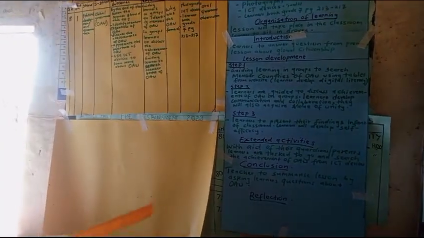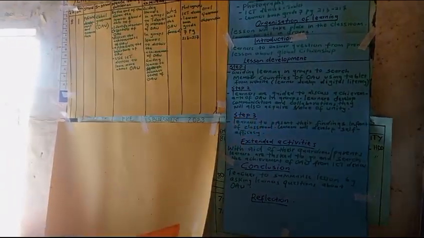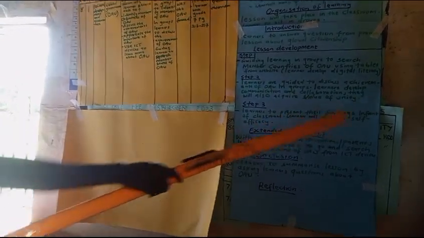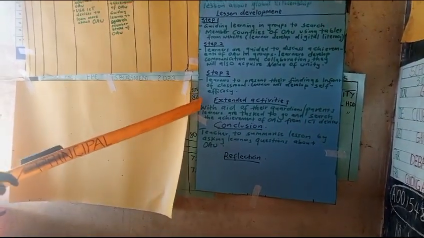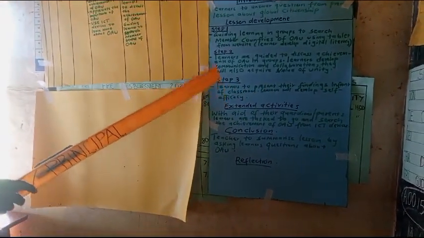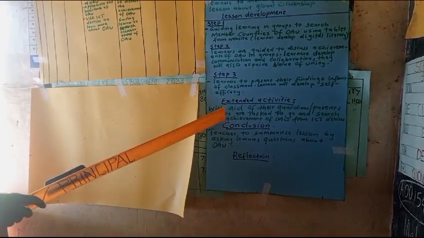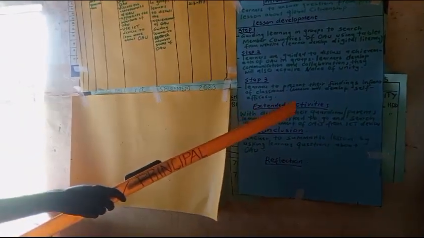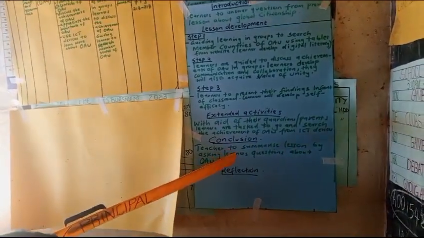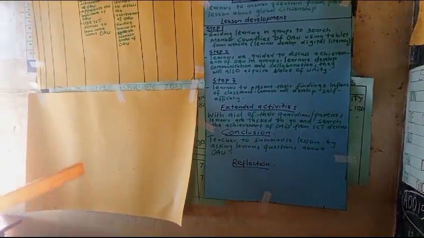Then we have step 3, learners to present their findings in front of the classroom. As they present, learners will develop self-efficacy. Then we have extended activities. With the help of their guardians or parents, learners are tasked to go and search the achievement of OAU from ICT devices. Then in our conclusion, teacher to summarize the lesson by asking learners questions about OAU. That is our lesson plan, then our scheme of work.